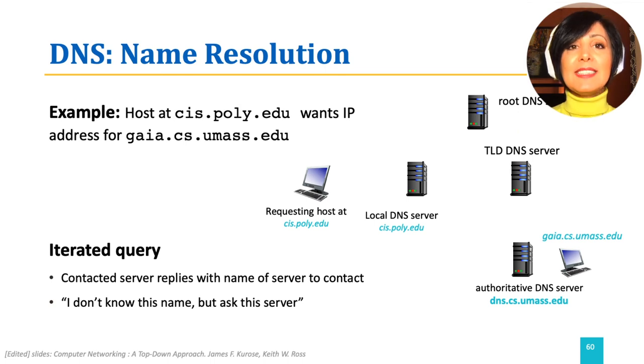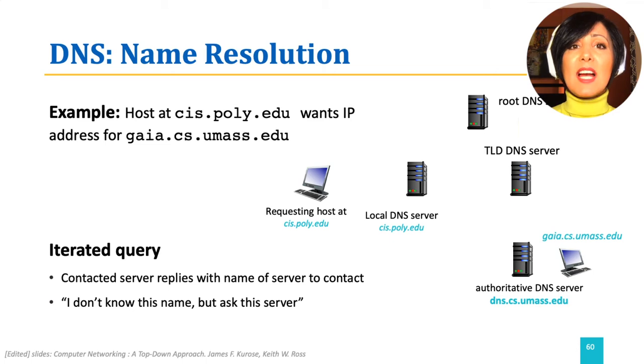Root, TLD, and authoritative servers belong to a hierarchical distributed database structure that provide the DNS service. Now, let's examine the process of name resolution in this hierarchy. This process could be done in two ways: iterative and recursive. Let's first discuss the iterative process. In the iterative process, each contacted server replies with the name of the next server to contact.